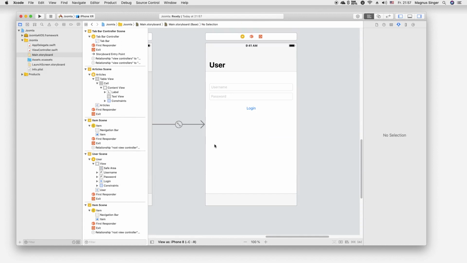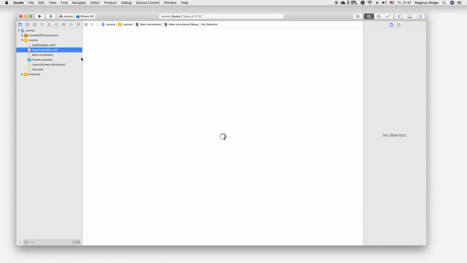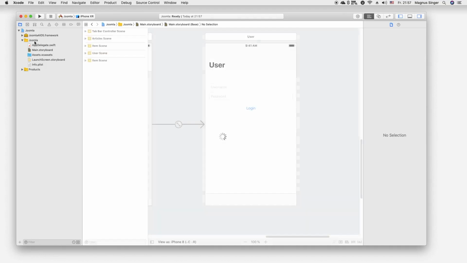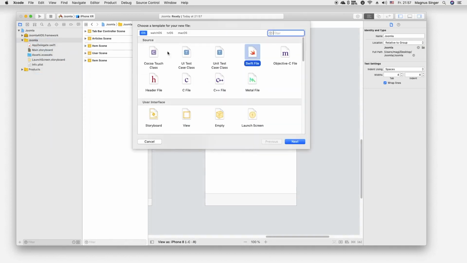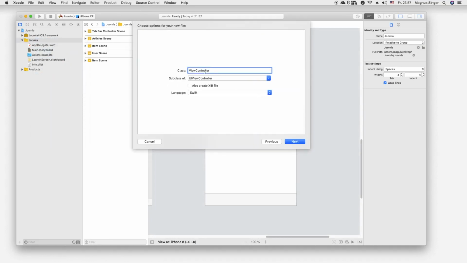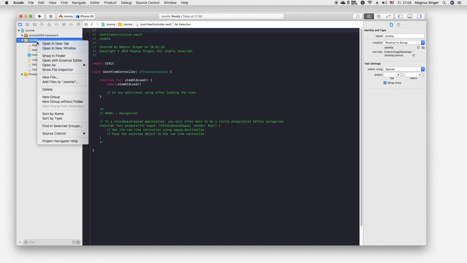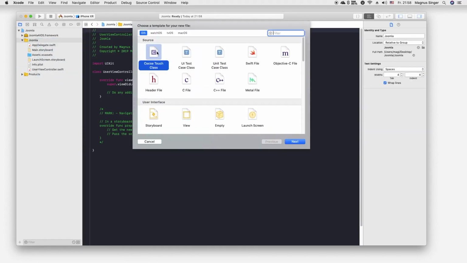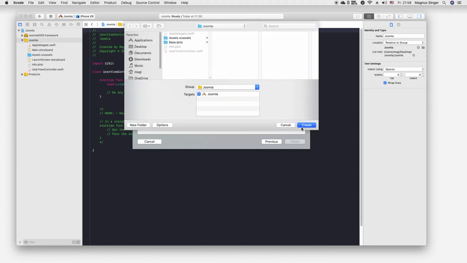Now we can just delete this view controller, trash, and create two new view controllers. Touch class, and just call it user view controller, and another new file will be a UI table view controller, and just call it articles table view controller.